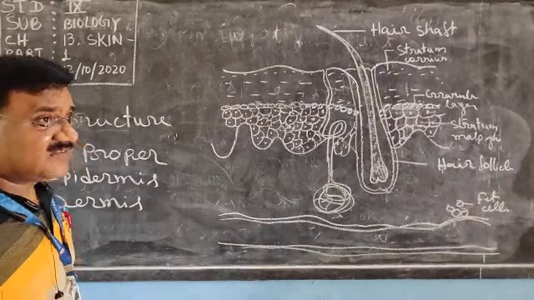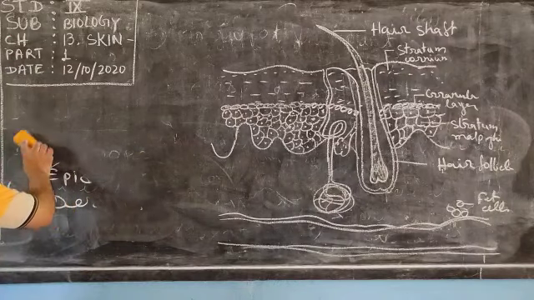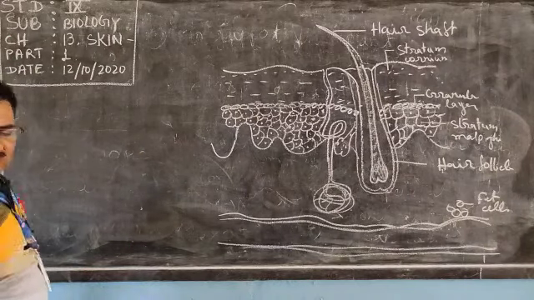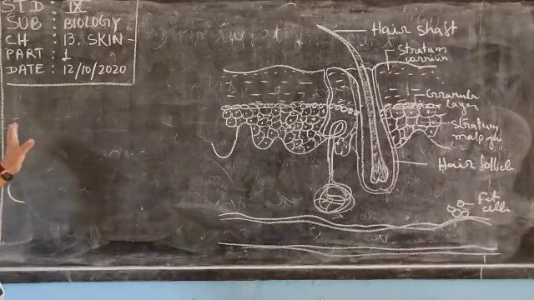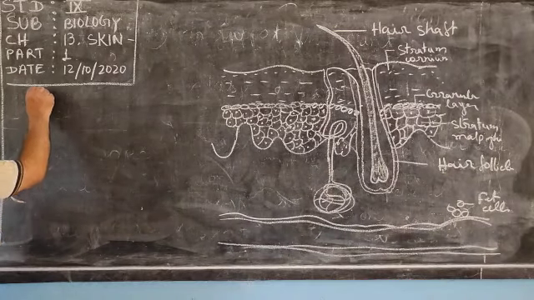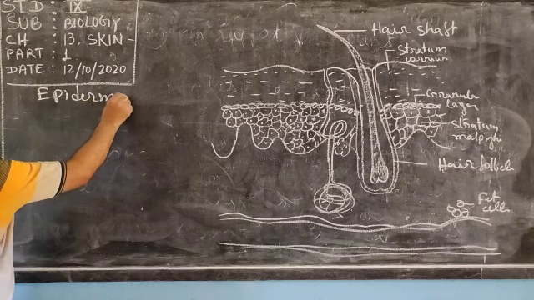Now let us discuss in detail about the epidermis. Dear children, no blood vessel is there in the epidermis. Epidermis has three regions.